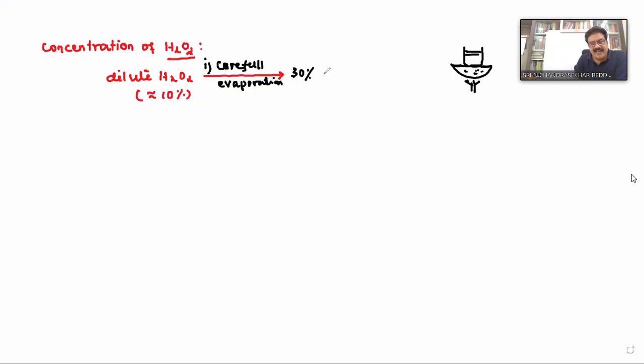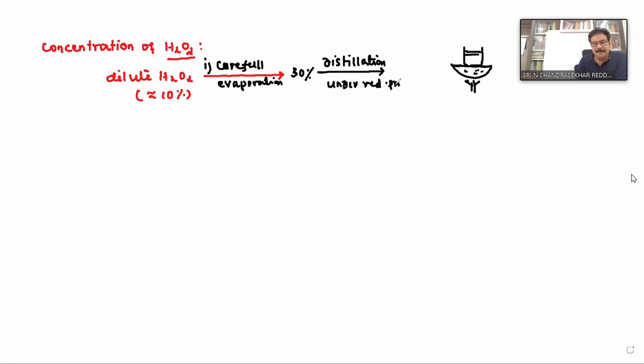Now the next step is distillation, done under reduced pressure. You know this process: if any liquid mixture is required to be separated, and one of the liquids undergoes decomposition before reaching its boiling point, we use distillation under reduced pressure.